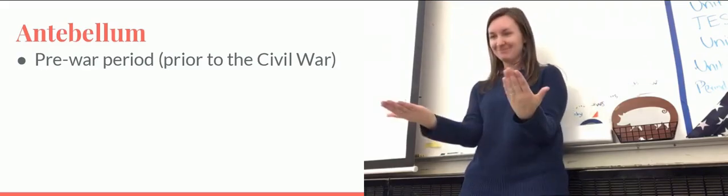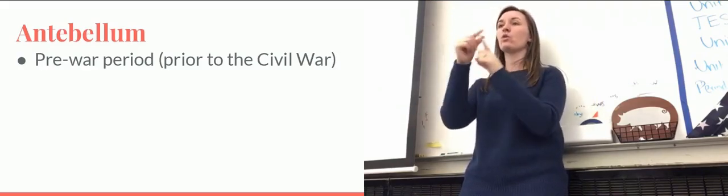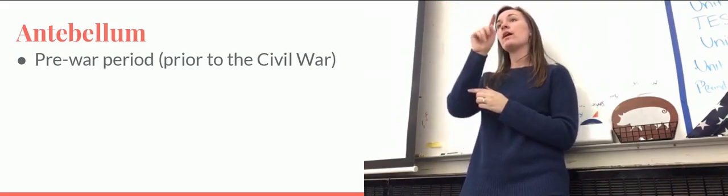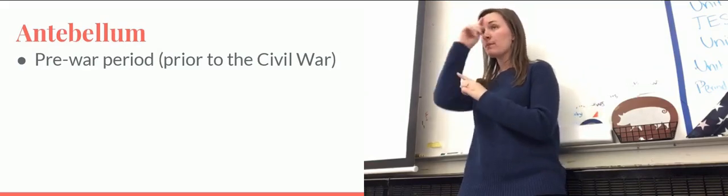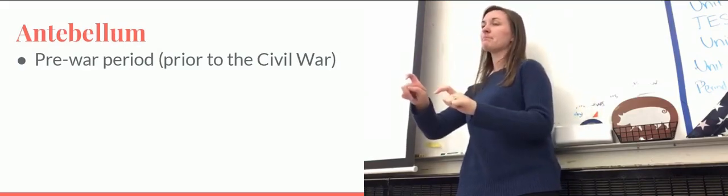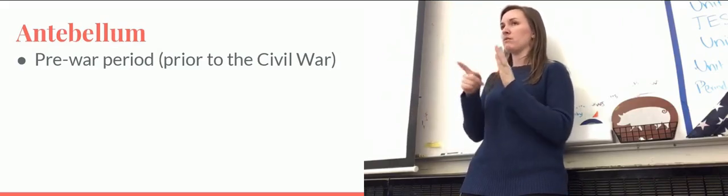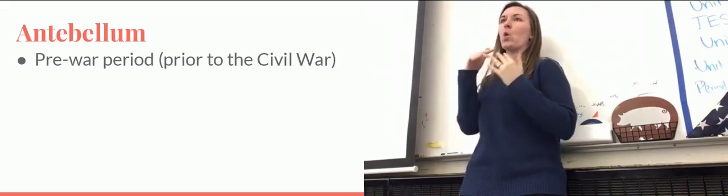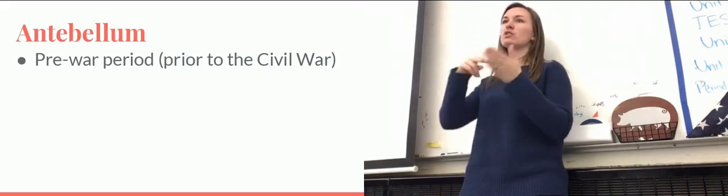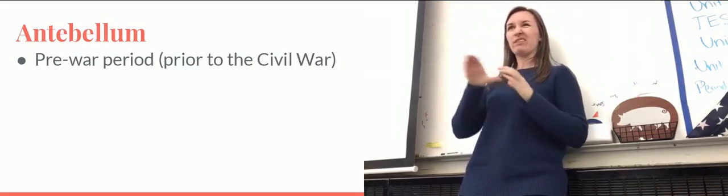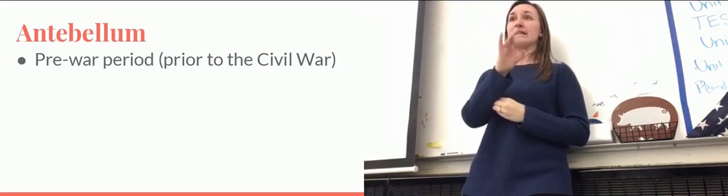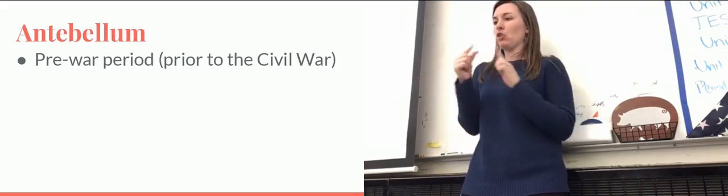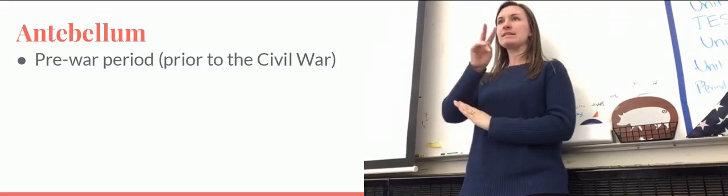So the first word that you need to star is going to be the word antebellum. Antebellum. Now, antebellum, the reason you need to know this word is because this word might come up on the AP exam. And it's not that they're trying to trick you, but it sometimes trips people up. Antebellum is quite literally the pre-war period. If you want to put next to antebellum, just put the word period 4. And then the date range is 1800 to 1848. That's all that word means. It means before the Civil War. That's all that word means. So don't be scared of it.